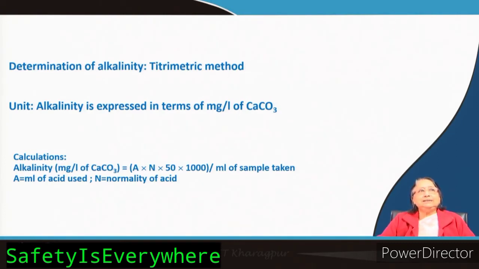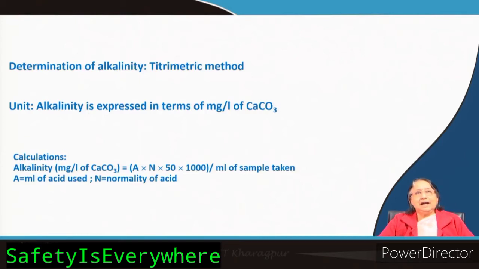Now, the question is: what is neutralized here? There are different types of alkalinity. Here, OH minus is neutralized, and carbonate is half neutralized. So we have to remember that at this point, with phenolphthalein indicator, the whole amount of OH minus is neutralized and half of the carbonate is neutralized. Bicarbonate is not yet neutralized.